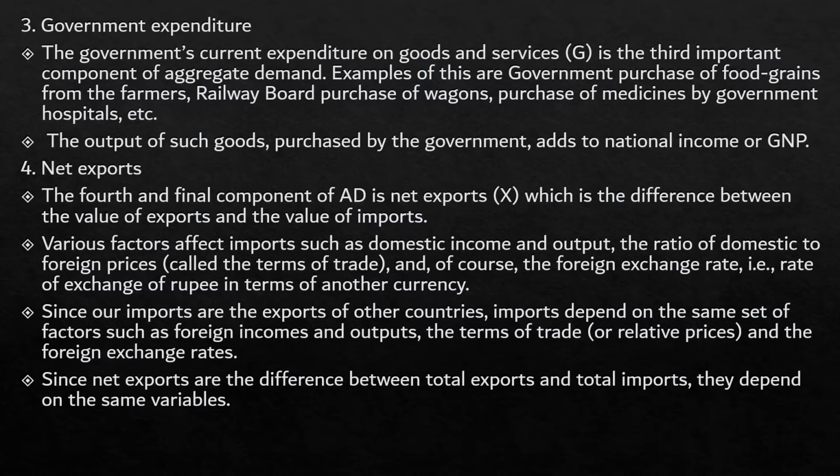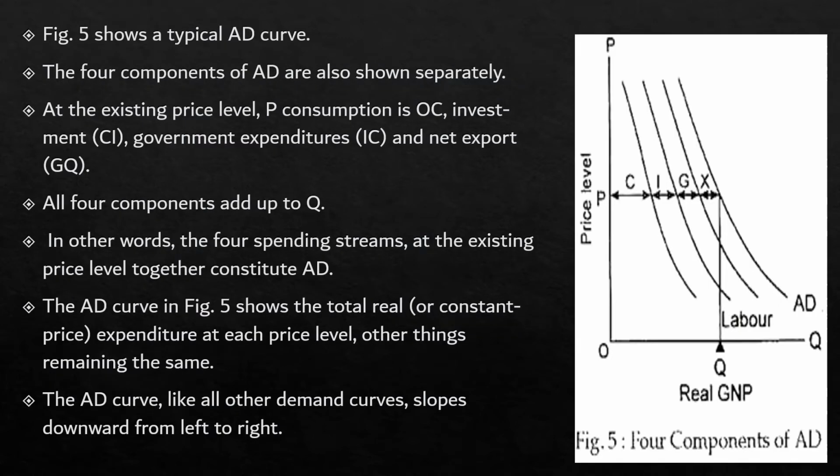So imports depend upon the same set of factors as in the case of exports, and these are the factors which would affect the export of the foreign country: the foreign income, the terms of trade, foreign exchange rate. All these would affect the imports as in the case of exports. Since net exports are the difference between the total exports and total imports, this would depend upon the same variables. Okay. Now, let's understand the diagrammatic representation.